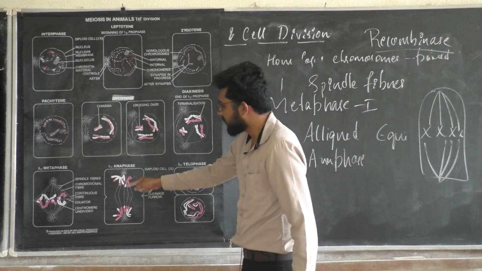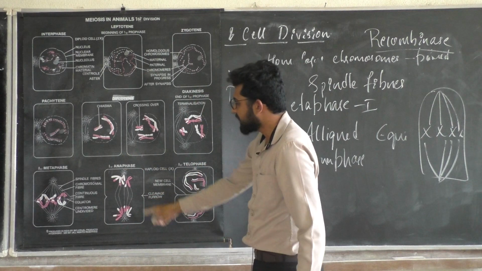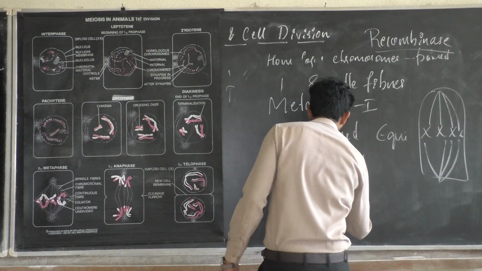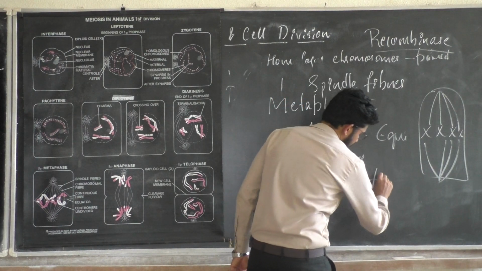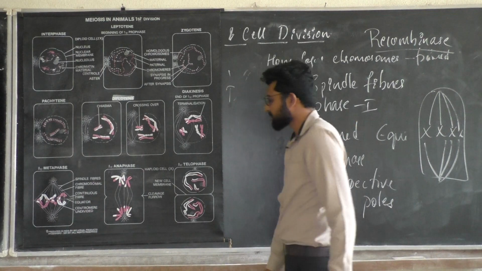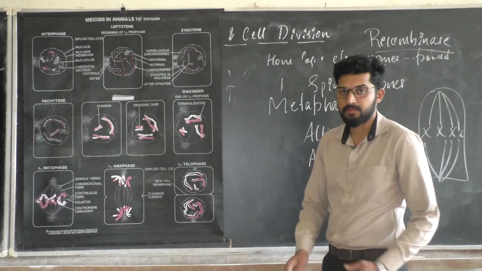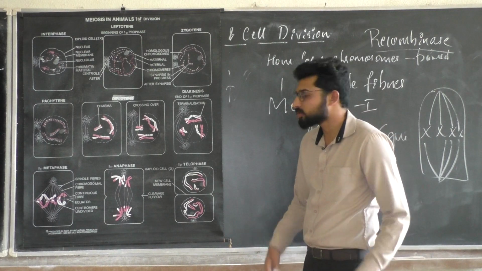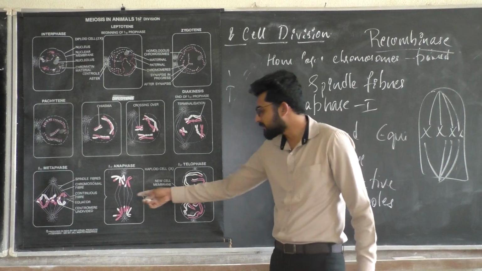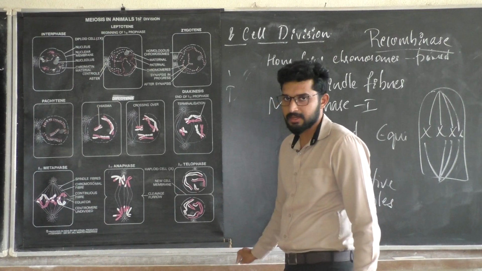Recombinant chromosomes will be pulled apart to both sides by the spindle fibers, and they will be reaching their respective poles. Okay, when they are reaching the respective poles, now the nuclear division is done. Now what should happen? There will be a wall formation. In the case of animals, a furrow or cleavage furrow will form; in the case of plants, a cell plate will form.